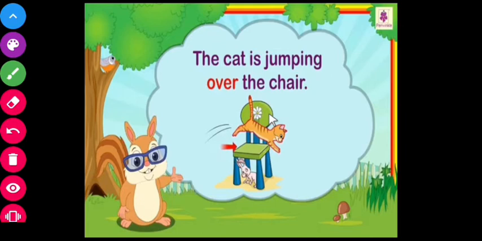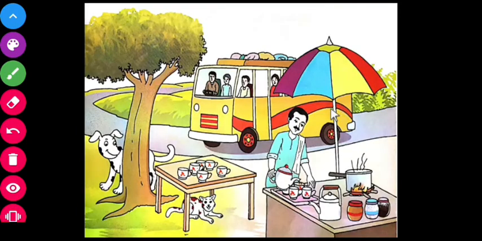So students, the words on, in, under, above, far, near, between, down, up, into are the preposition words that tell us where the things or nouns are.